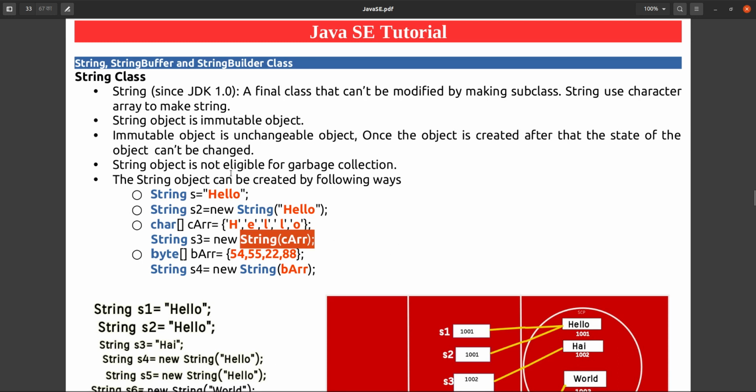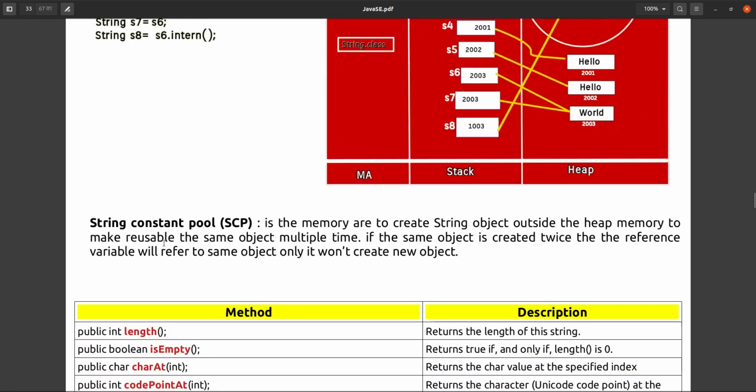Like that, there will be n number of constructors with different parameters available. So here we have seen that a string is not eligible for garbage collection, and it is immutable. And string uses the string constant pool in memory to create the string object.